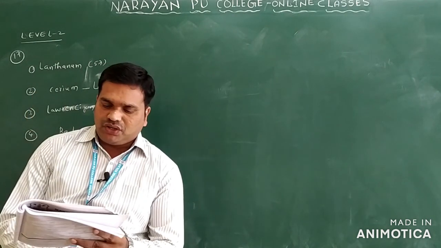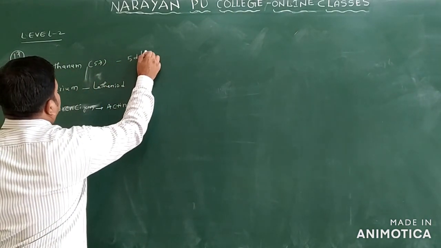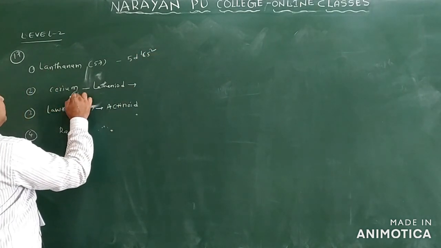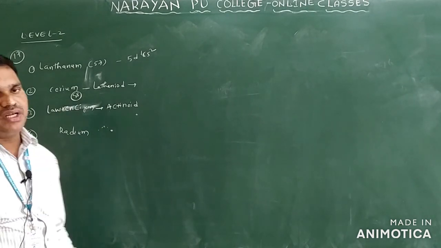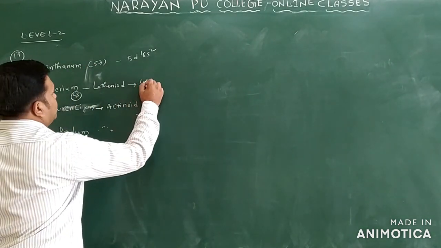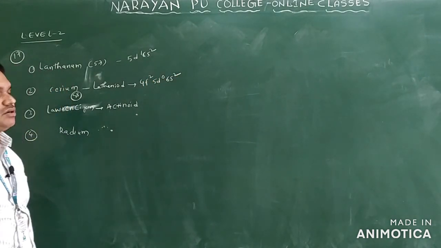If you write the electronic configuration of lanthanum, you get 5d1 and 6s2. Cerium has atomic number 58, so we write 4f2 5d0 and 6s2. This is the configuration.